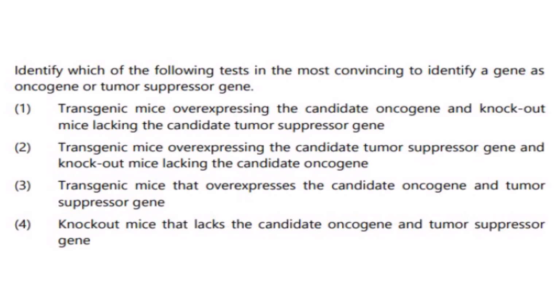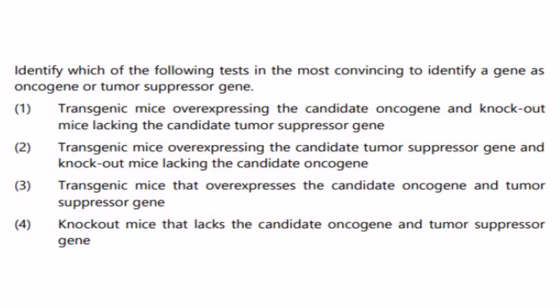And then the next one. Identify which of the following tests is the most convincing to identify a gene as an oncogene or tumor suppressor gene. So you have to identify an oncogene as well as its tumor suppressor gene. So what you do, transgenic mice overexpressing the candidate oncogene. Okay, so you have got the oncogene O1 and the tumor suppressor gene for this oncogene is T1. Now you are overexpressing O1 in transgenic mice. The mice is going to get cancer.